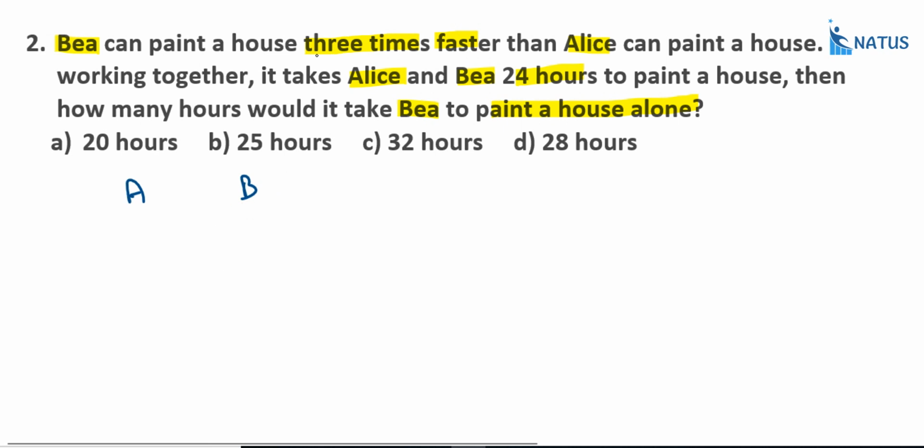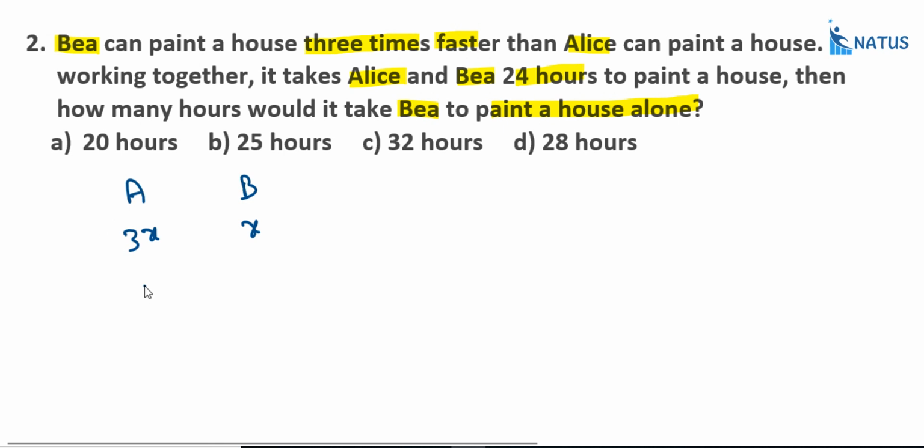Here B is 3 times faster than Alice. So suppose B can complete that work in x hours. What about A? A can complete that work in 3x hours, right? Why? Because this person is faster than A, how much? 3 times. So suppose the number of hours required for B to complete that work is equal to x, and for A it is equal to 3x.